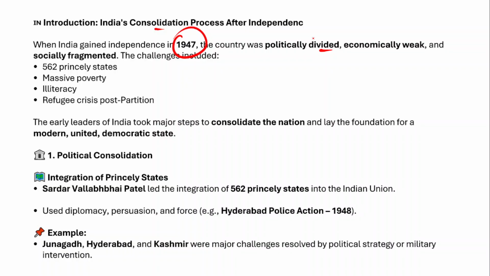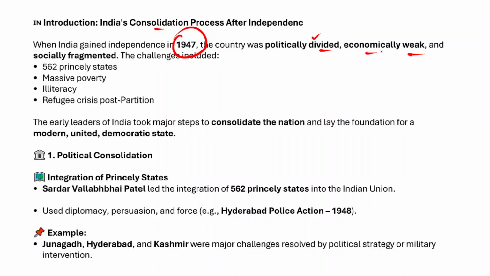Therefore the big task before the Indian leaders was to integrate the entire nation politically, and we were economically weak. There were higher levels of poverty, miserable conditions of the peasants, the majority of the people were illiterate, and a large chunk of the population was dependent on the agriculture sector.